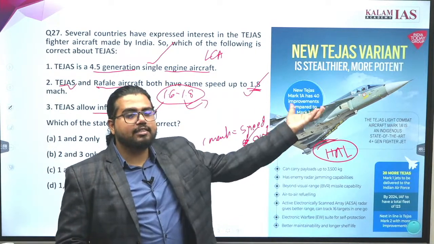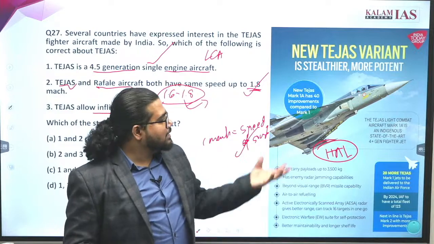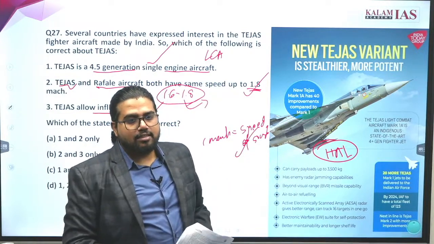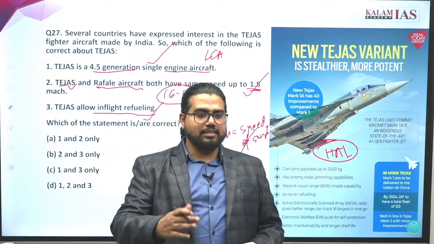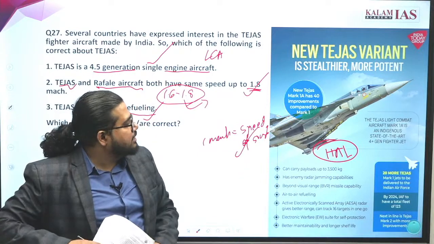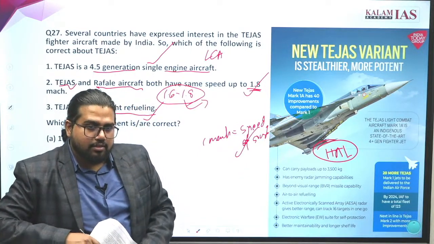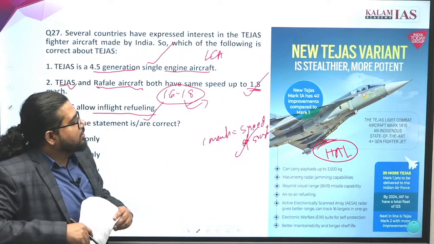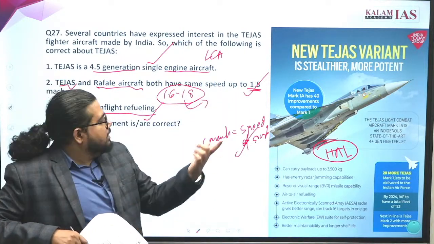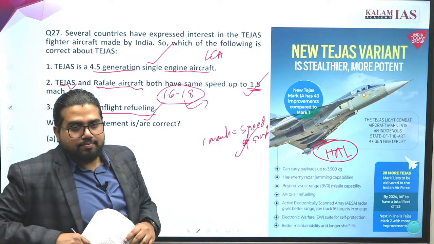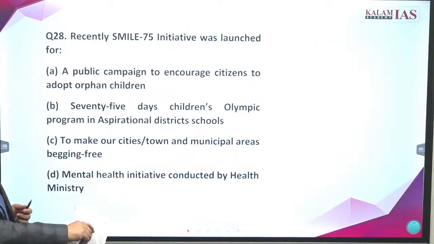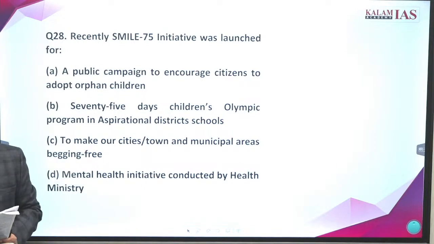Malaysia is showing interest in buying Tejas aircraft. The minister told the parliament that Malaysia is going to buy a certain number of Tejas. Other countries including the US, Brazil, and many others are also in line, showing interest in the Tejas aircraft. So due to this reason it is in the news. These are basic facts you should know about: who built this, what is the top speed, and what are its features. Okay, go ahead. Answer the 28th question.